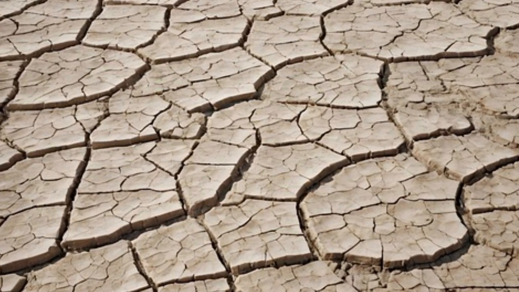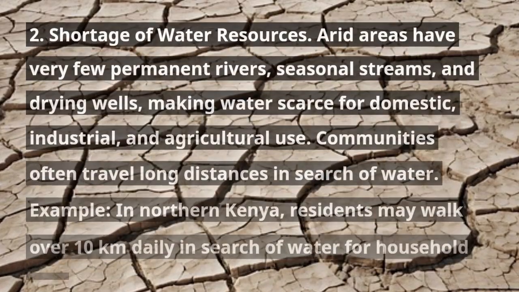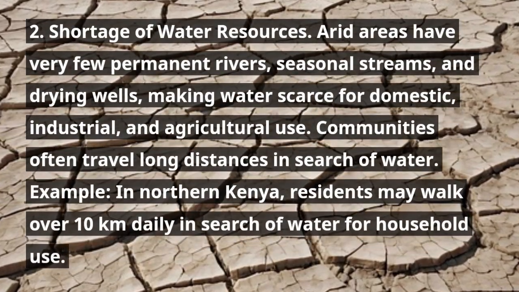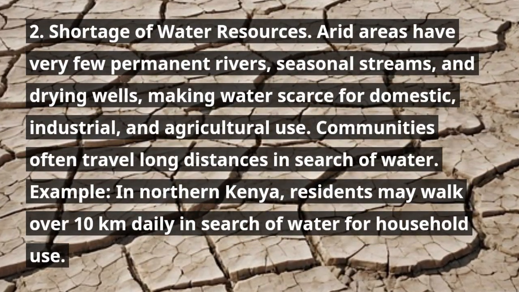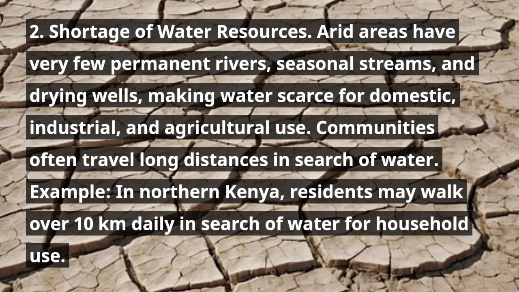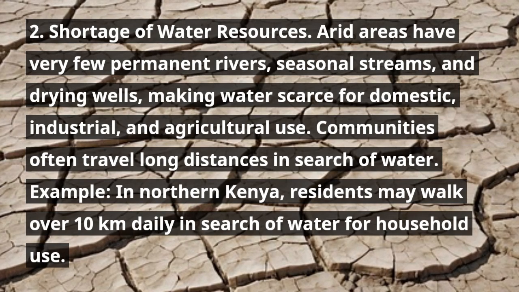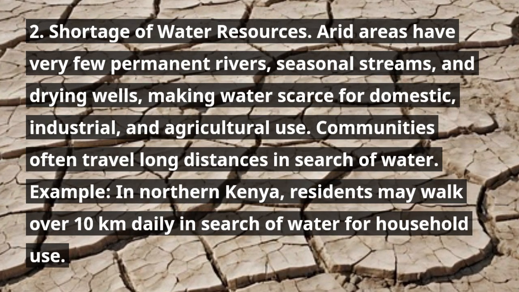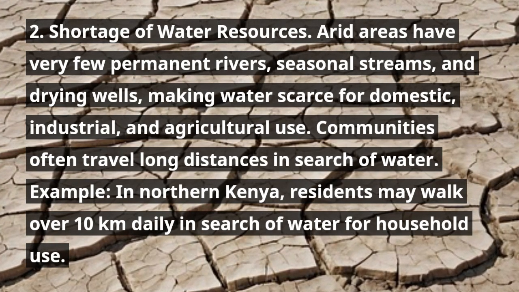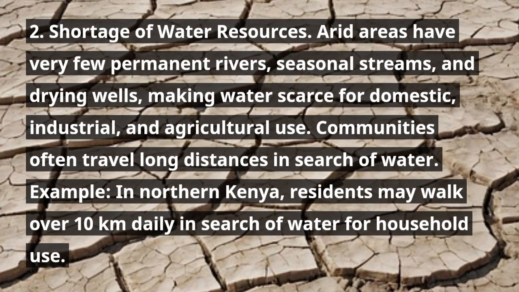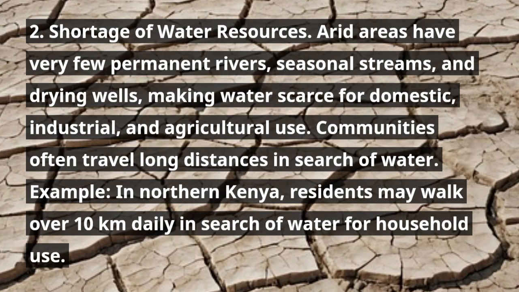2. Shortage of water resources. Arid areas have very few permanent rivers, seasonal streams, and drying wells, making water scarce for domestic, industrial, and agricultural use. Communities often travel long distances in search of water. Example, in northern Kenya, residents may walk over 10 kilometers daily in search of water for household use.